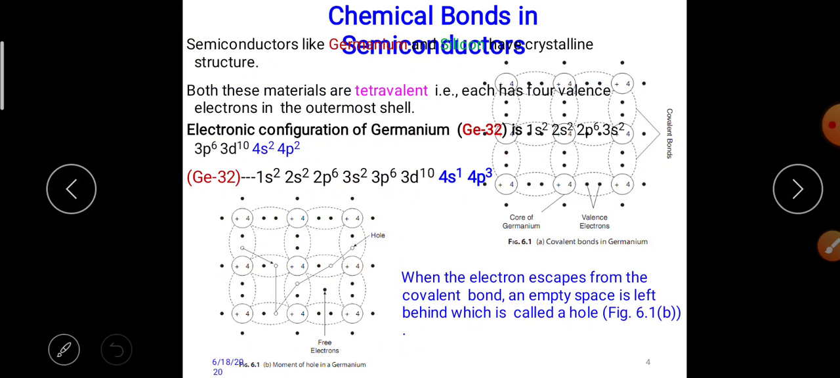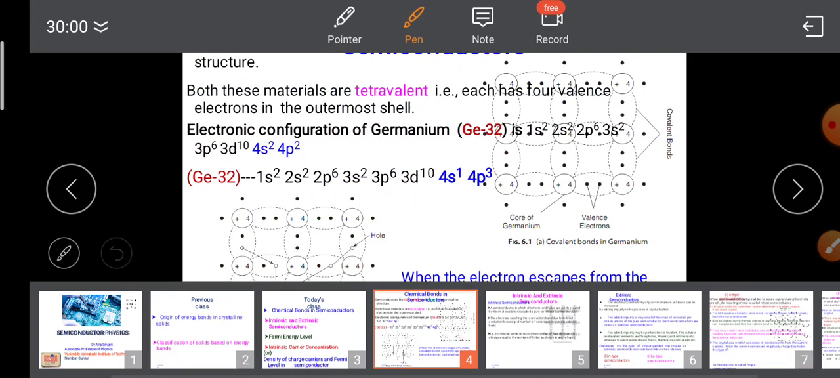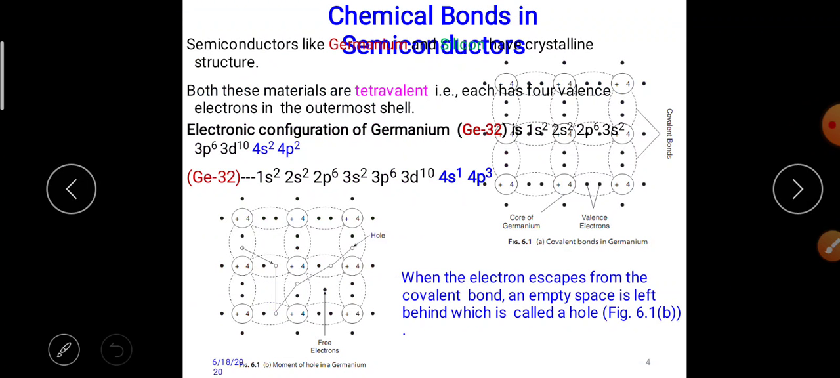When an electron escapes from the covalent bond, an empty space is left behind, which is called a hole. Here the 4 bonds show the valence electrons: 1, 2, 3 and 4. Each atom has 4 valence bonds.